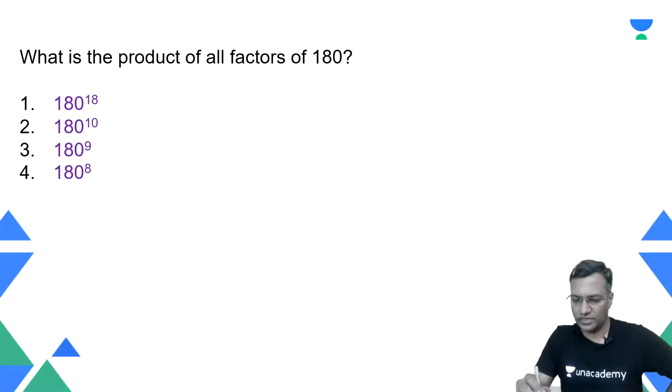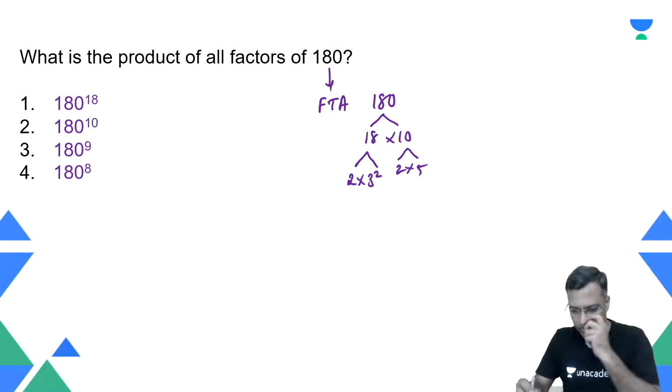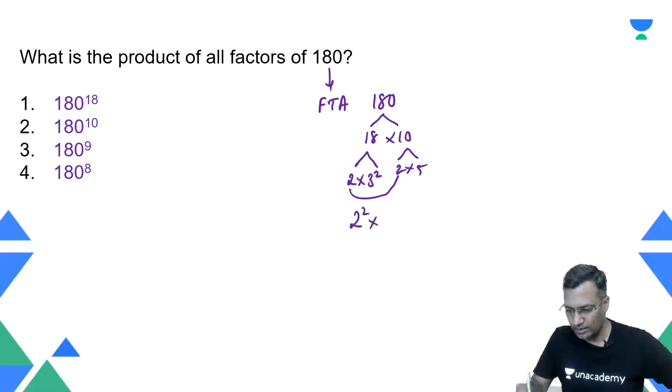Okay. So firstly, I need to write 180. I need to do FTA, the fundamental theorem of arithmetic, on 180. What does it mean? I look at this 180 and start resolving it. This is 18 into 10. A 10 is 2 into 5. 18 is 2 into 3 raised to power 2. Together, therefore, 2 into 2, 2 square, and then you have 3 square into 5 raised to power 1. This is my 180.